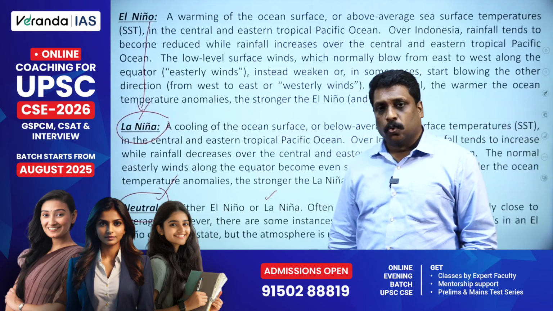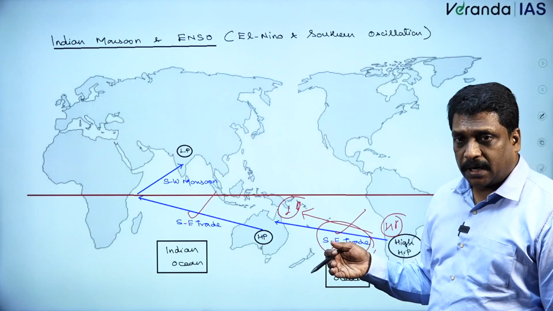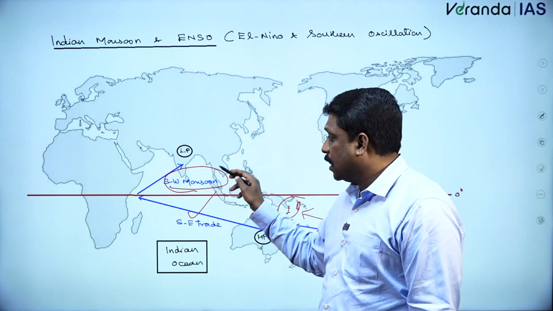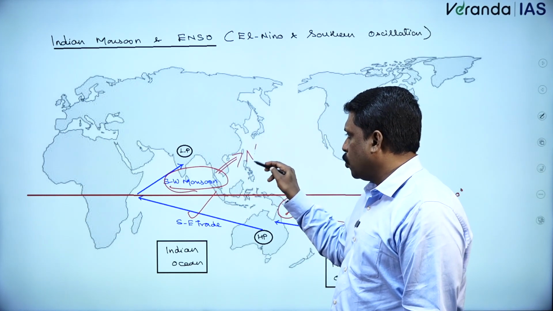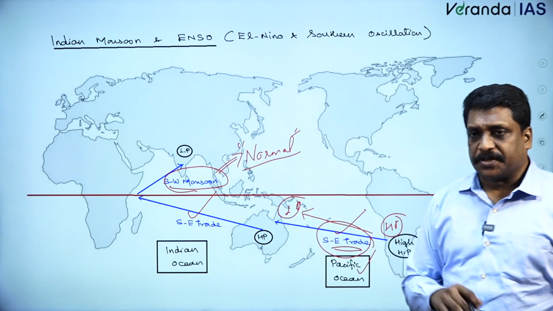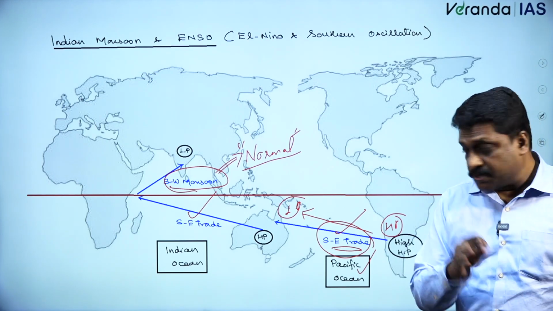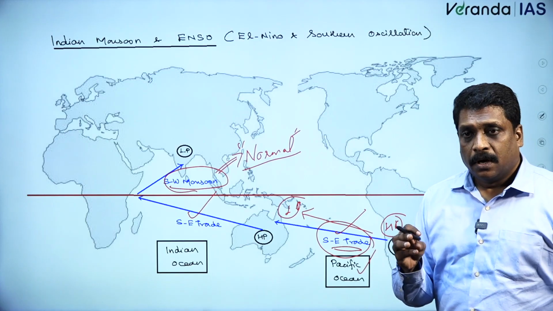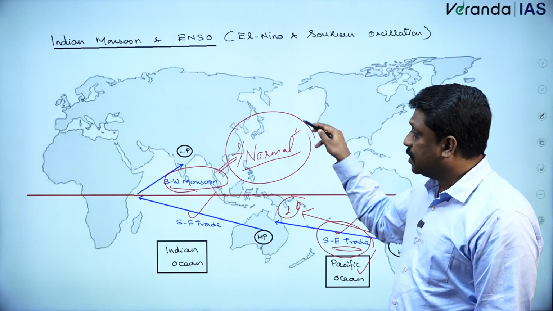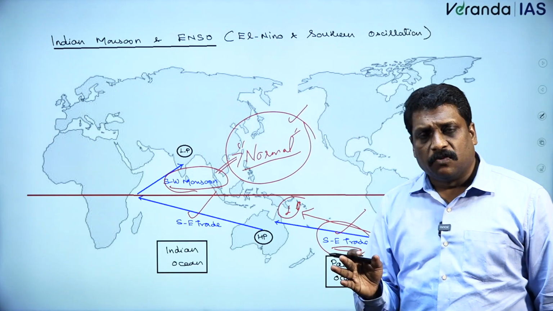So to conclude, in what way will ENSO neutrality affect the Indian monsoon? Overall, the southwest monsoon in general should be normal when it comes to precipitation distribution. I repeat, El Nino condition may result in drought-like condition, La Nina condition may result in flood-like condition, whereas neutral condition may result in normal condition. But if you ask me, is this the only factor which will be affecting the Indian monsoon?